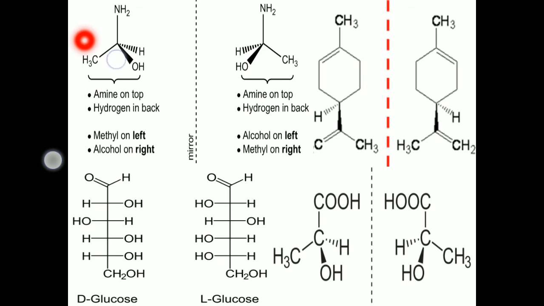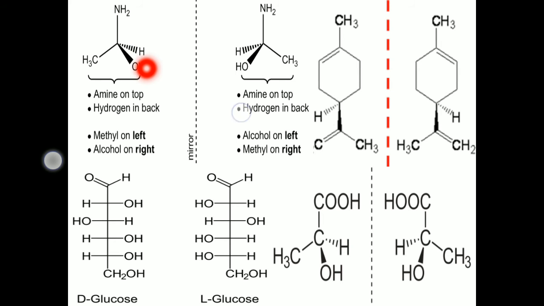If you observe this molecule in a mirror, you will get this structure: amine in the same top position, hydrogen in the back position, alcohol on the left position, methyl group on the right position.